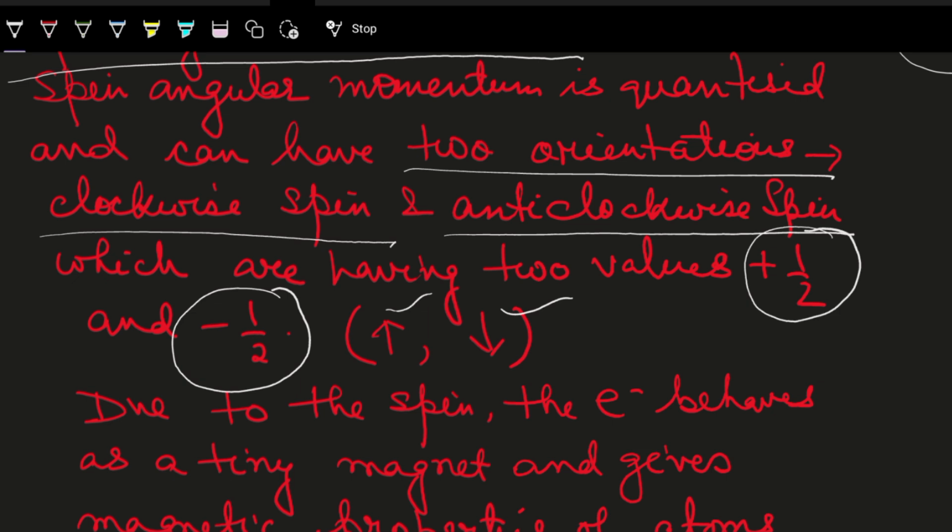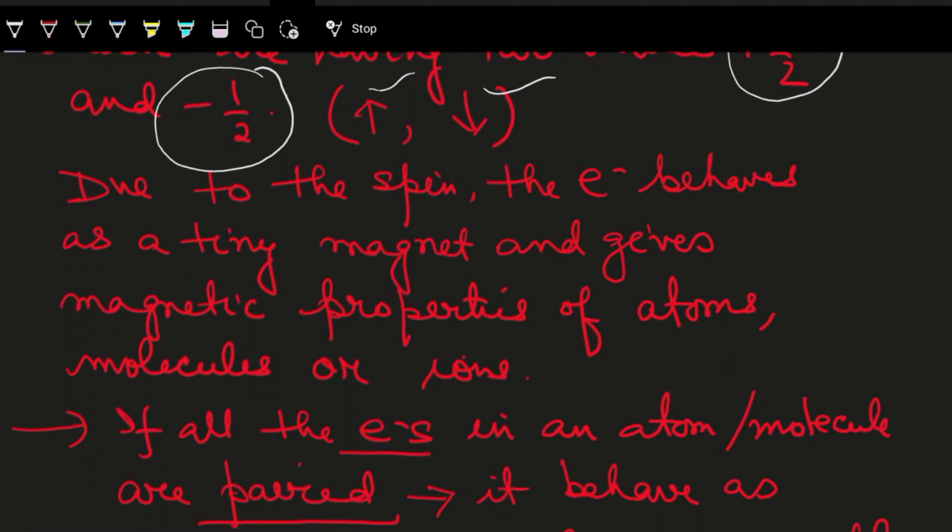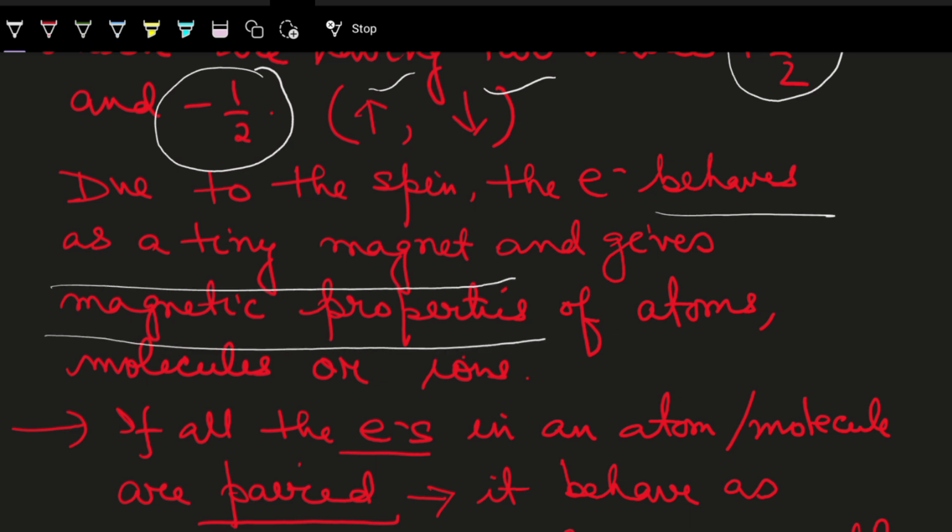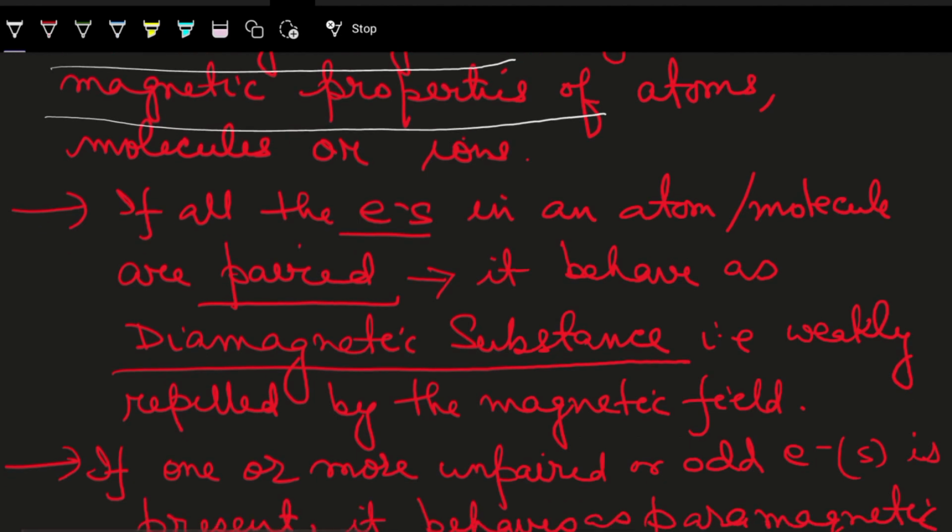Due to the spin, the electron behaves in a particular way. Electrons are negatively charged and they have the spin property, for which they behave as tiny magnets, and for that reason they give magnetic property to the atoms, molecules or ions. Now, if all the electrons in an atom or molecule are paired, then the substance is diamagnetic.